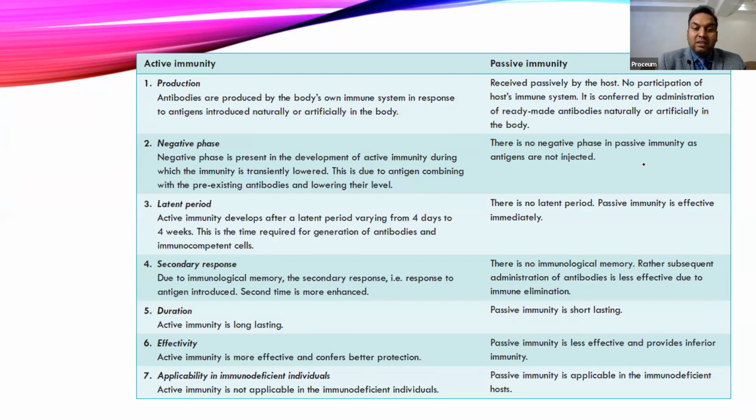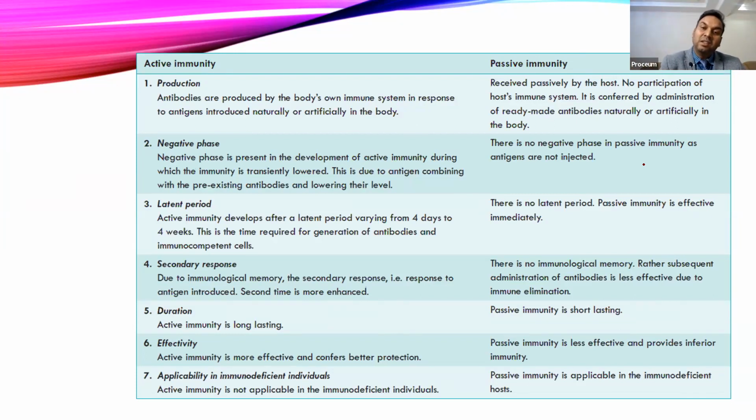Then there is a secondary response, as active immunity produces immunological memory. When you get a secondary stimulus, it shows a better response than the first stimulus. And we need a larger bacterial dose to produce infection in an individual who already has immunity. While passive immunity doesn't have any immunological memory, so there is no secondary response in passive immunity.